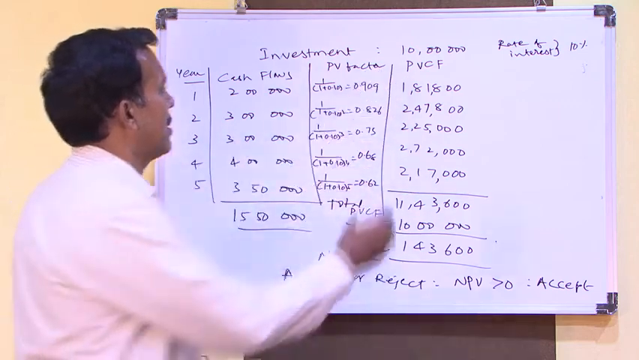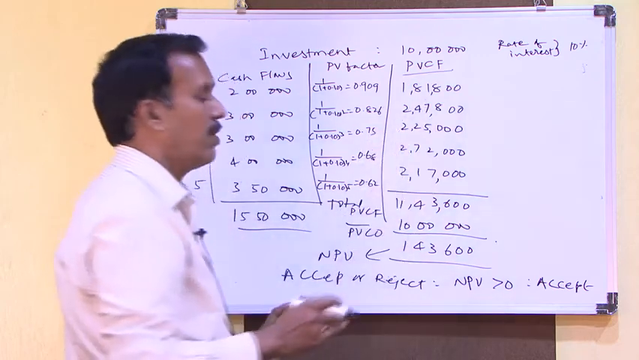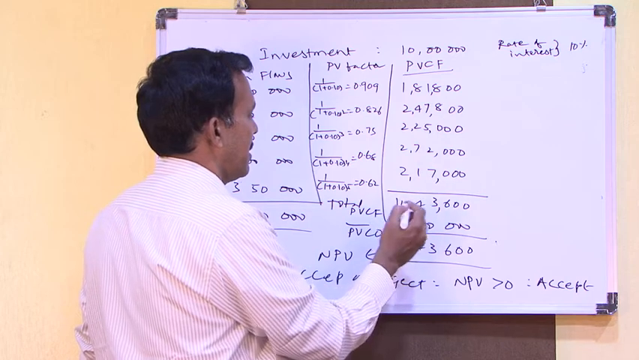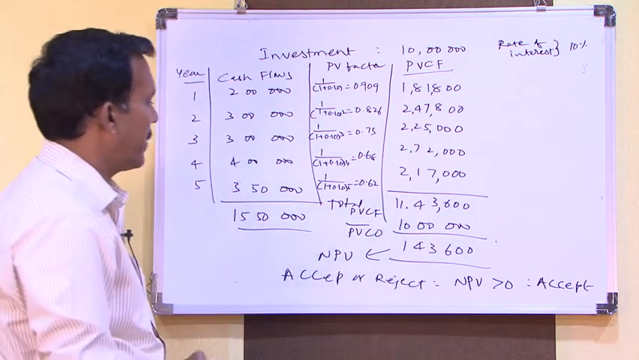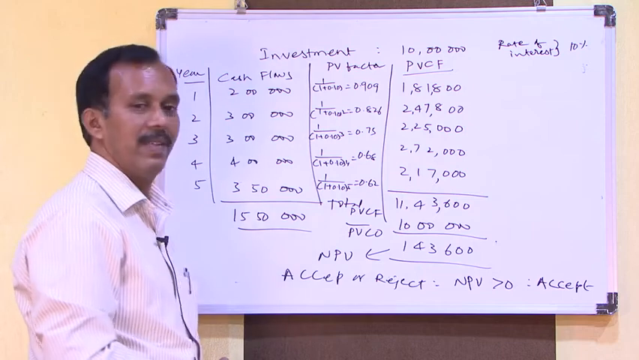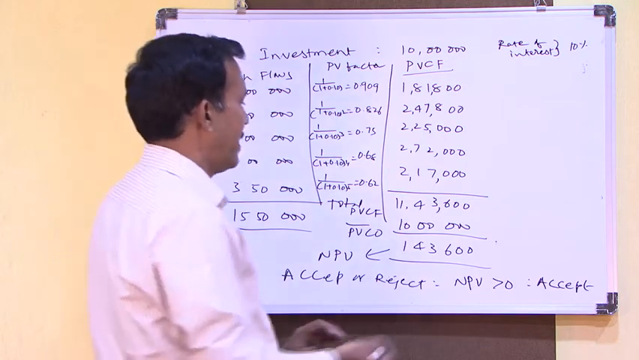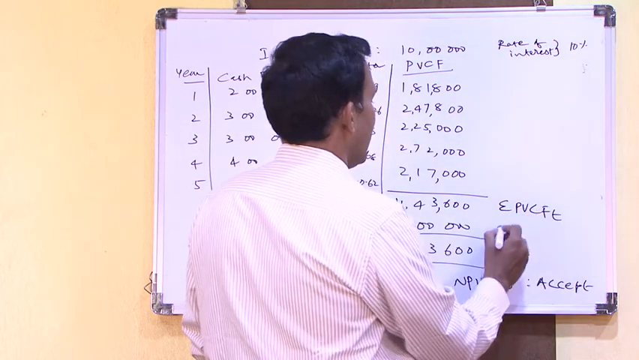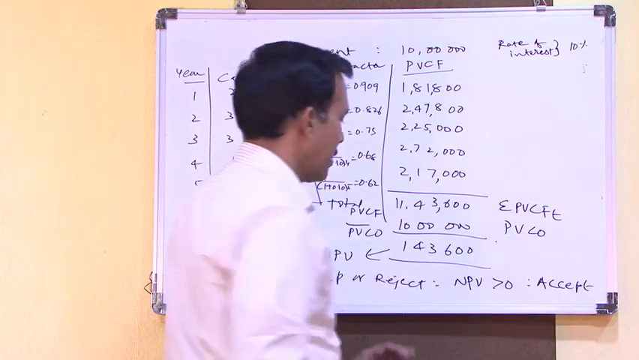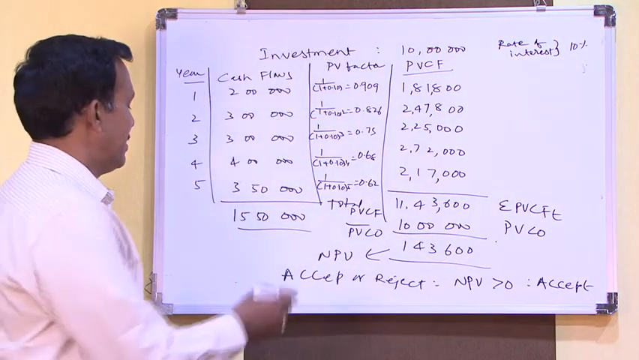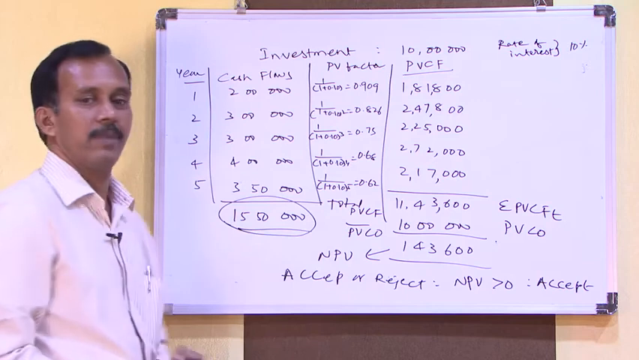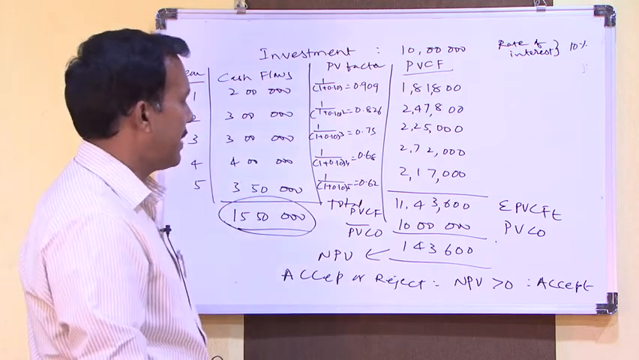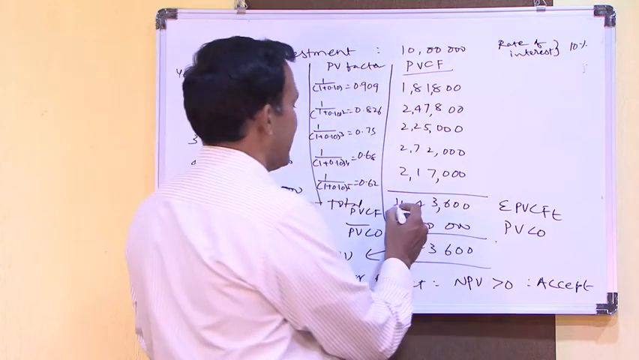and adding these PVCFs, present value of cash flows, 11,43,600. So the total present value of cash flows, sigma PVCF, is 11,43,600 and this is PVCO 10 lakhs, so NPV is 1,43,600. In reality in terms of absolute cash it is 15,50,000, but after discounting it at 10% it comes to 11,43,000.